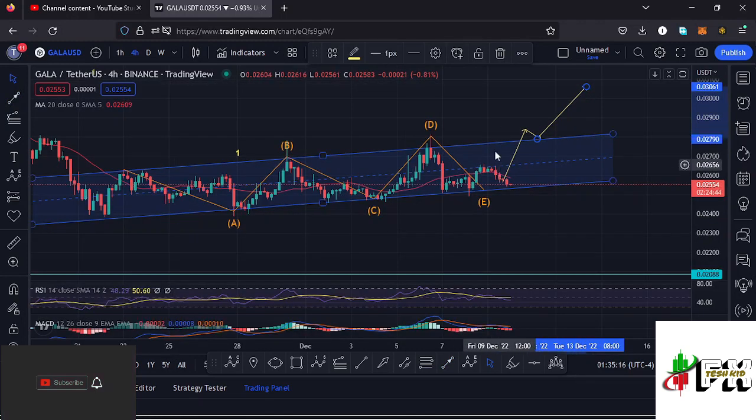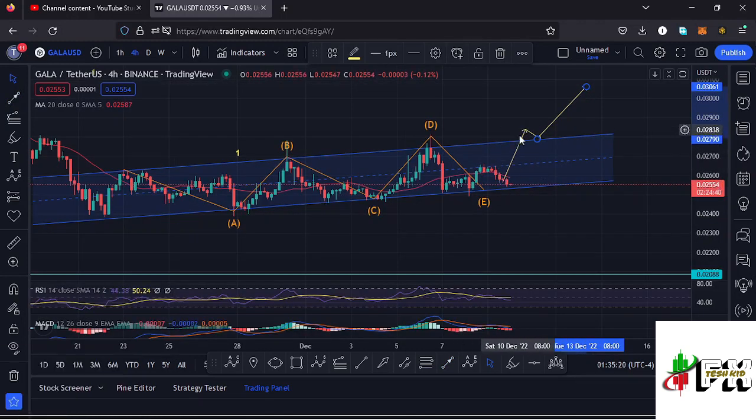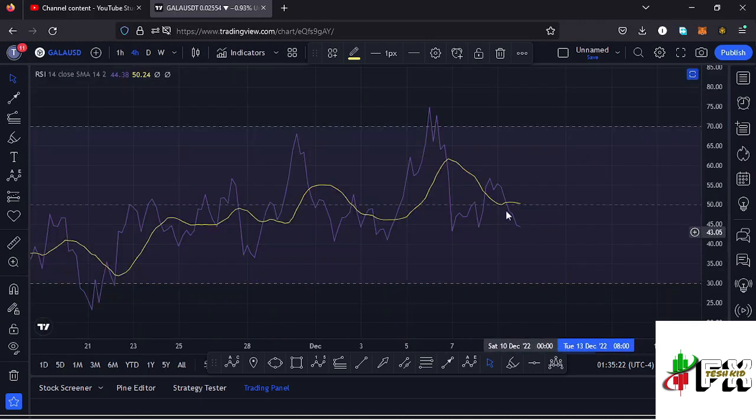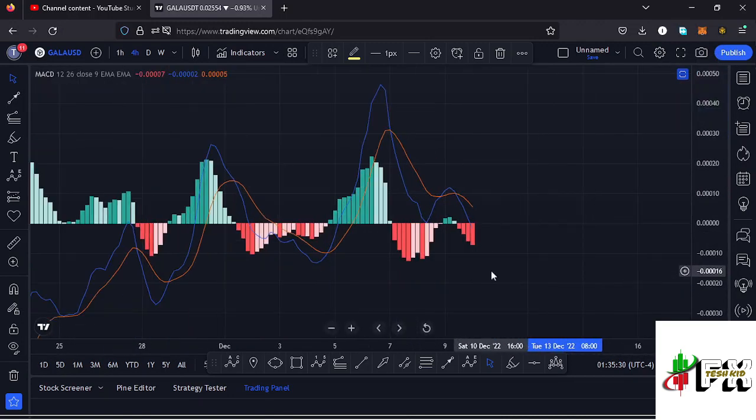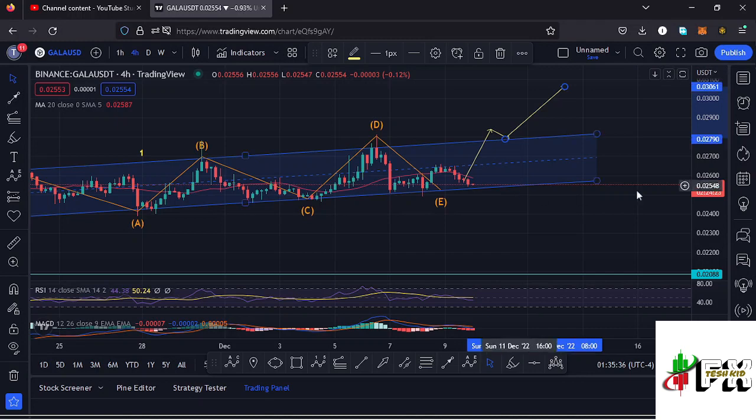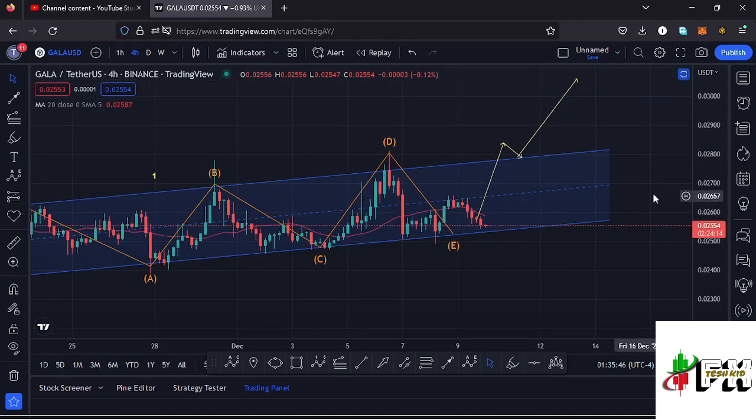And also taking a look at the indicators here on the forward chart to see whether this movement to the upper side will be supported. On the RSI, we are trading at around the 44 mark, meaning we have massive room for us to support any movements to the upper side. Also taking a look at the MACD, on the MACD, unlucky for us because you can see we have printed a bearish cross, and that would mean lower prices are coming our way. And that gives me the second possible scenario that can play out here on the Gala Games chart.